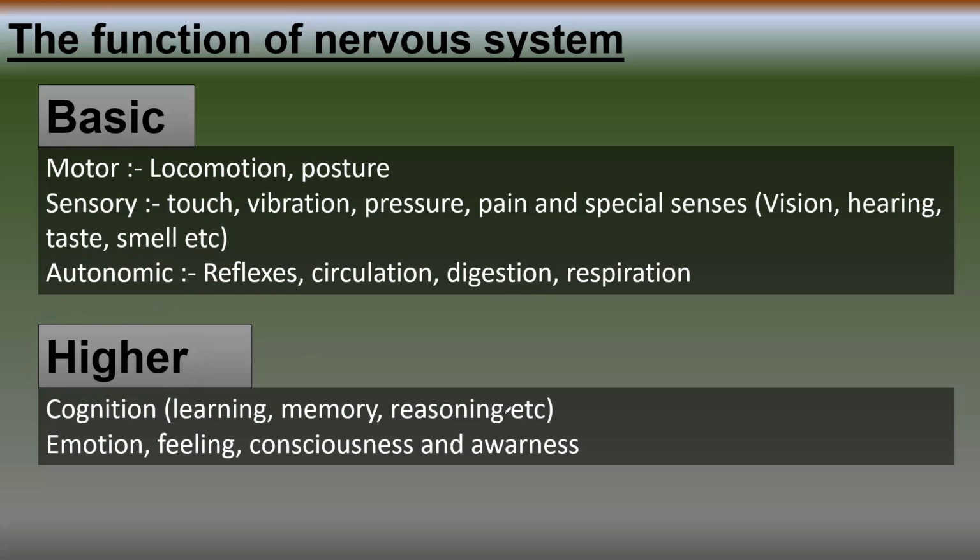These are higher functions or cortical functions. Then emotions like feeling, consciousness, and awareness are also under the category of higher functions. So we can divide them into two categories, basic and higher functions.